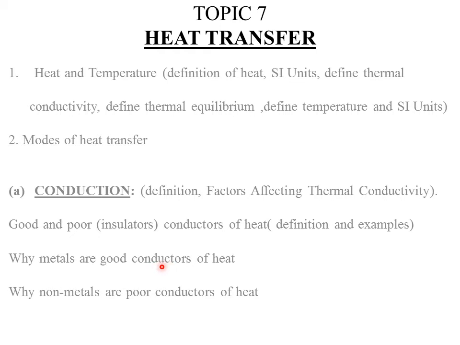So conductors, in most cases the metals, have what we call the free or the mobile electrons. Those electrons are responsible for heat conduction. So most metals are good conductors of heat because they have free or mobile electrons which are responsible for heat conduction. Whereas non-metals, in most cases like plastic or glass, lack the electrons which are responsible for heat transfer. Therefore, because they lack the electrons, they will have a very low rate of heat conduction. That is, their conduction will only be based on the vibration of the molecules, which of course is low.